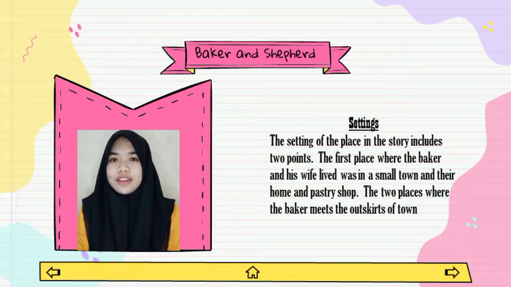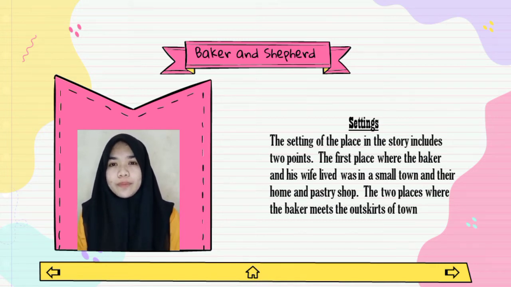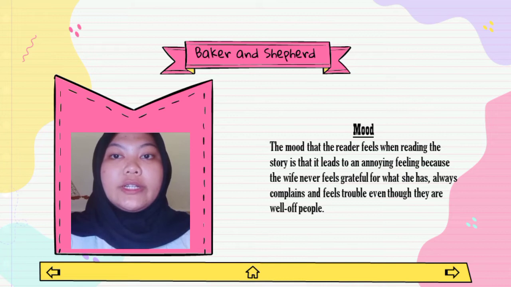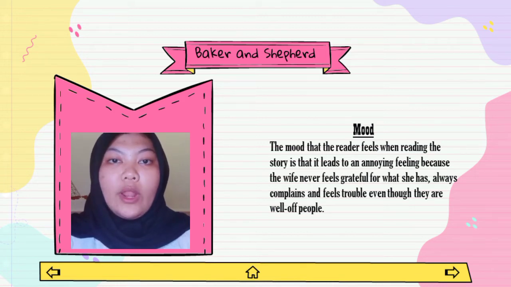Let's start. The first is setting. The setting of the place in the story includes two points. The first place where the baker and his wife lived was in a small town, in their home and pastry shop. The second place where the baker met the shepherd was on the outskirts of town. The mood that the reader feels when reading the story is an annoying feeling because the wife never feels grateful for what she has, always complains and feels troubled even though they are well-off people.